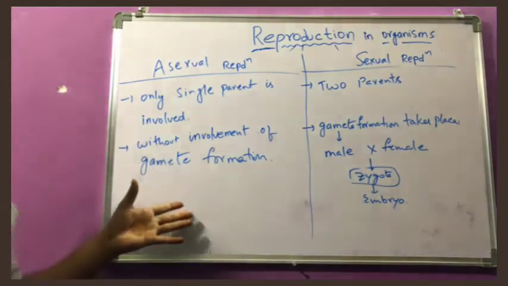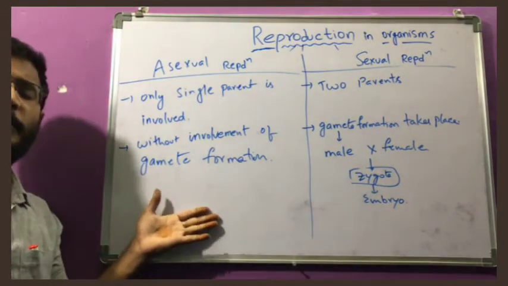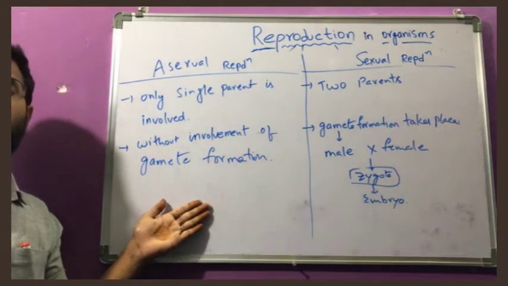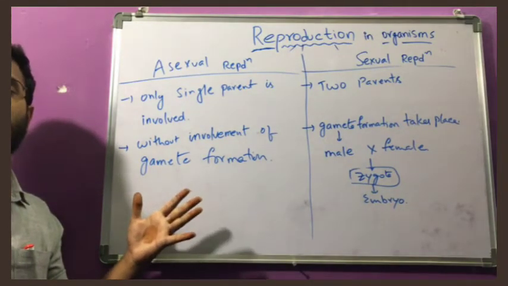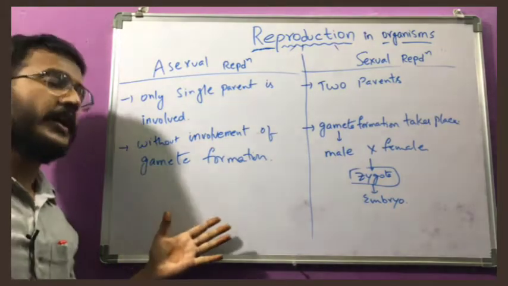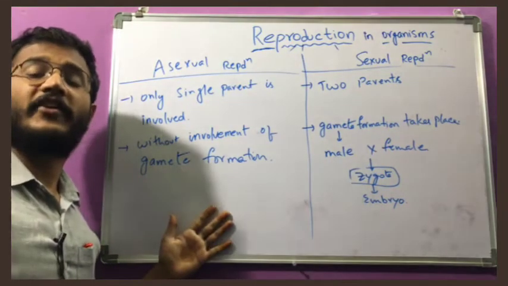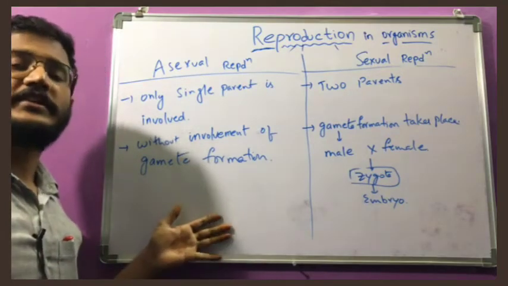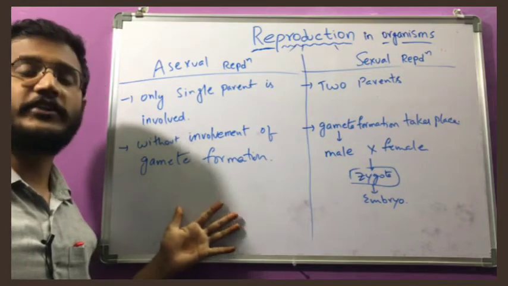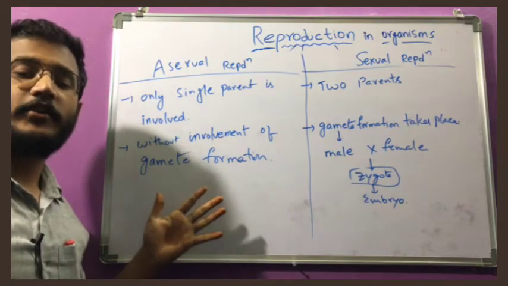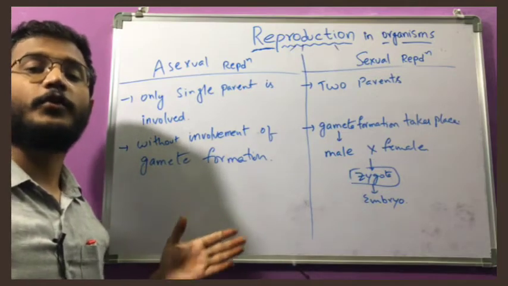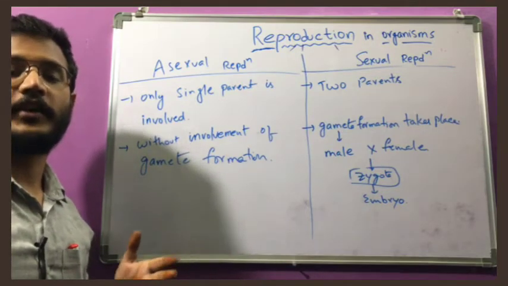But asexual reproduction is a very rapid process, and it is helpful for increasing the population in enormous numbers. Within no time, a single cell will develop into thousands of cells with the help of asexual reproduction. But in sexual reproduction, as it is a very complicated process, within 1 year or 2 years, only 1 or 2 offspring will come out.